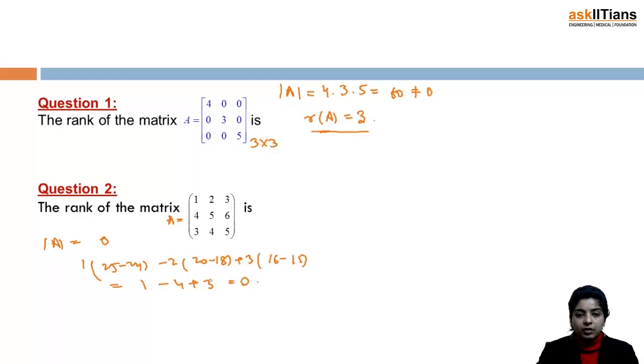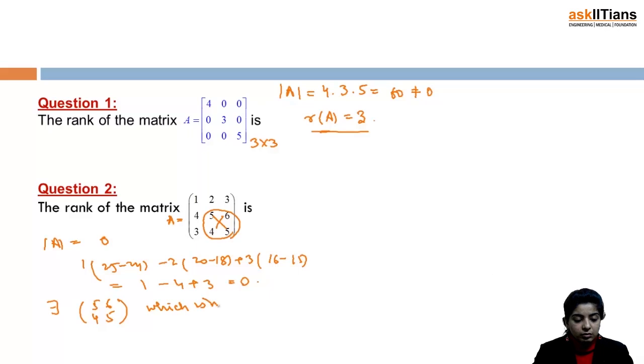So since the determinant is coming out to be 0, we'll have to search for a 2 cross 2 square submatrix which is non-singular. So you can directly see it clearly, this matrix is non-singular. 5 times 5 is 25 minus 24 is 1, so determinant is non-zero. So 5 6 4 5. There exists this matrix which is non-singular and therefore rank of A is 2.